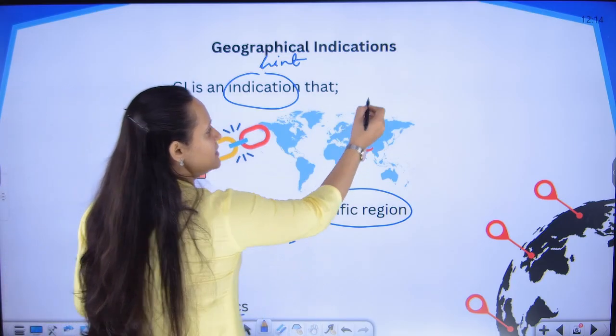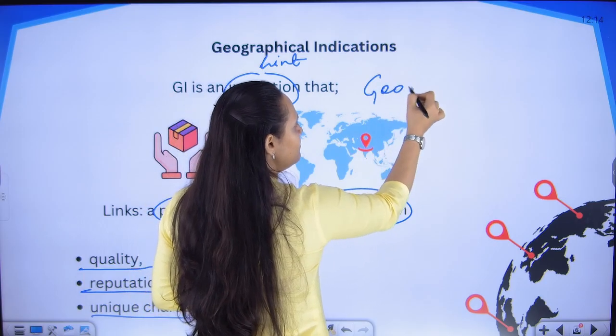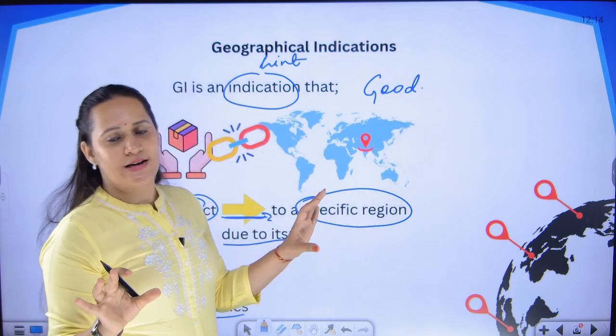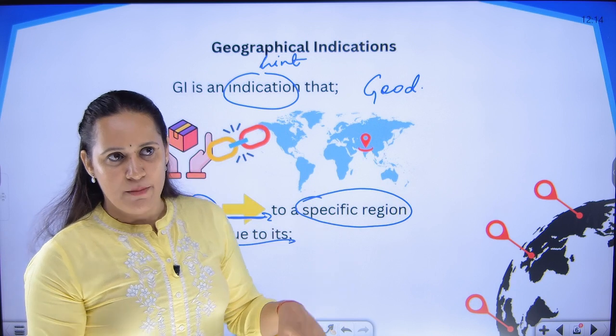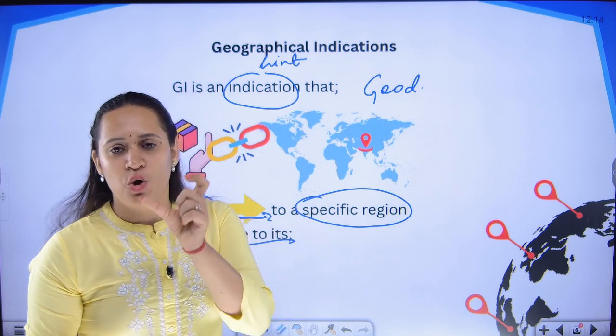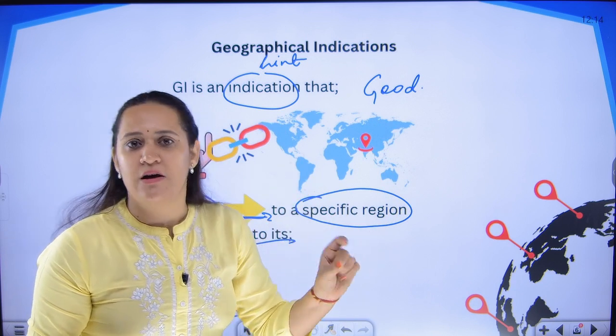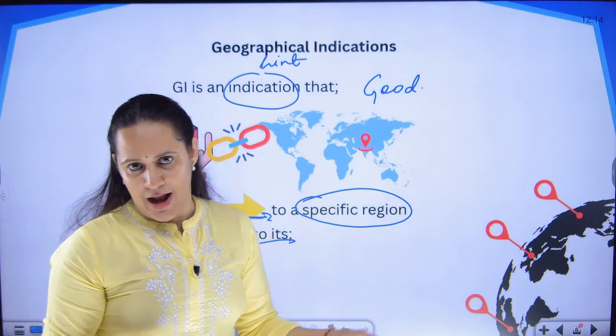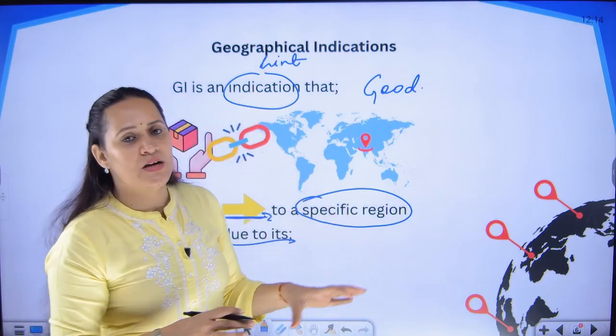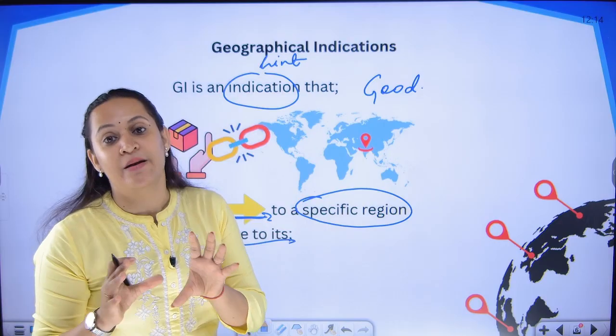So there is a product, there is a good, and please remember there are no services that come under the ambit of GI, because the name itself is clear, Geographical Indication of Goods, Registration and Protection Act. So we are only going to specifically concentrate on goods and products.